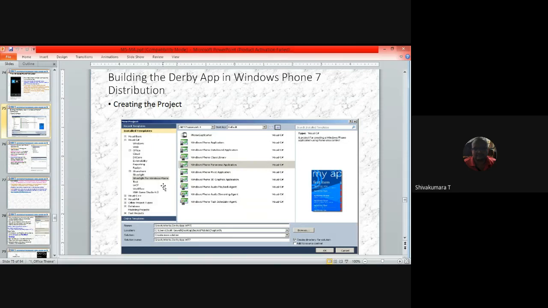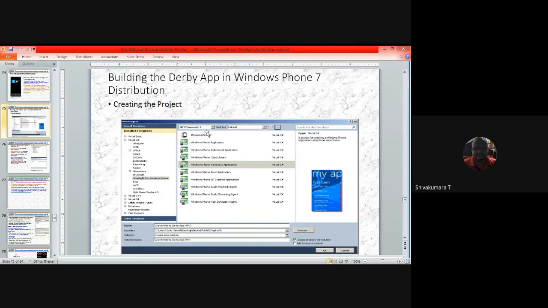So here the installed template, the Silverlight framework, is installed here. Visual C Sharp is also installed. So probably you are learning Visual C Sharp in your .NET course. So the Windows Phone development will be easy because you already know the C Sharp coding style. The only thing is you need to import and install the Silverlight framework to design the Windows Phone 7 application. So when you create that, provide the project name and the path where that solution is going to be created, and so on.